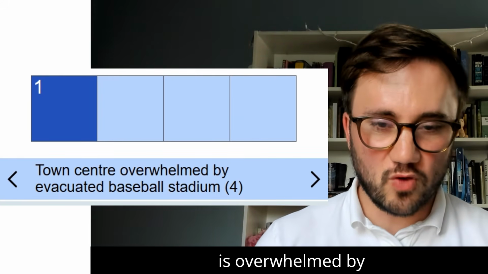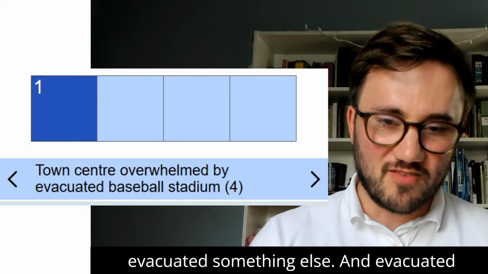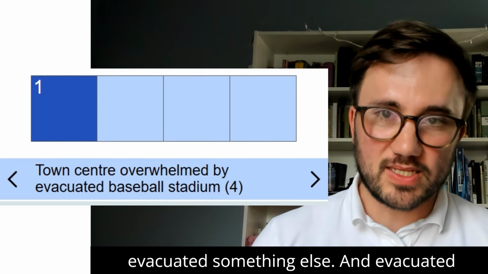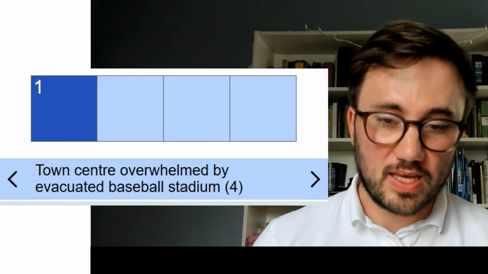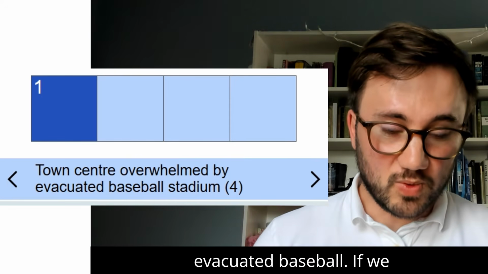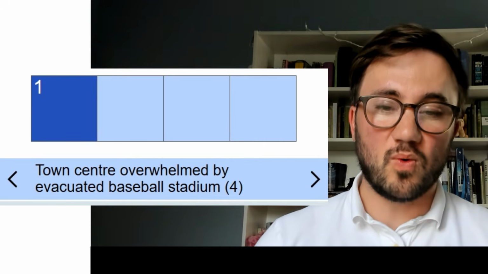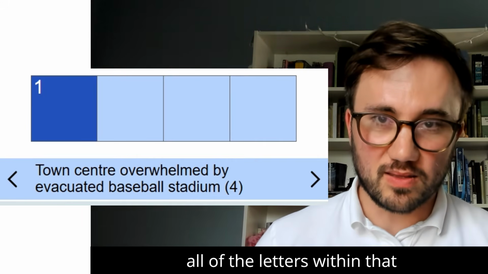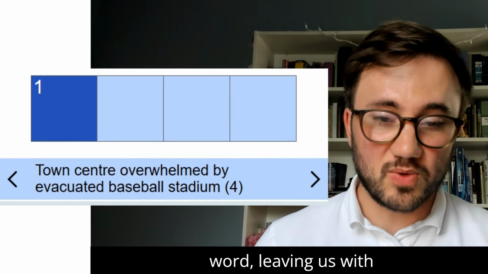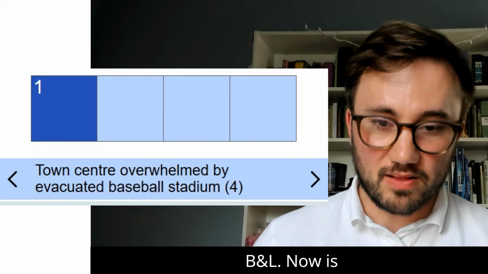That center is overwhelmed by evacuated something else. And evacuated is another good indicator because evacuated baseball, if we just take baseball, we're evacuating all of the letters within that word, leaving us with B and L.